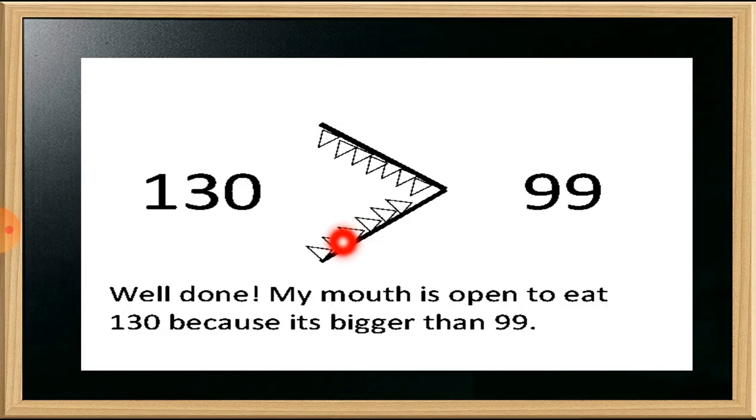You can see the alligator will open its mouth in front of 130, and students, the bigger number is 130. The alligator will eat this number because it is the bigger number, and 99 is the smaller number. So the alligator will not eat the number 99.